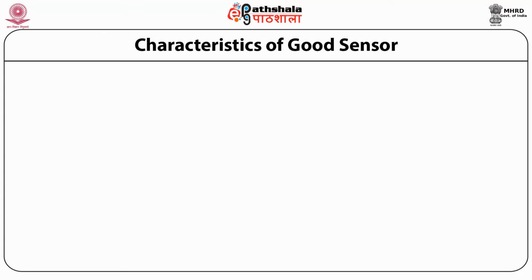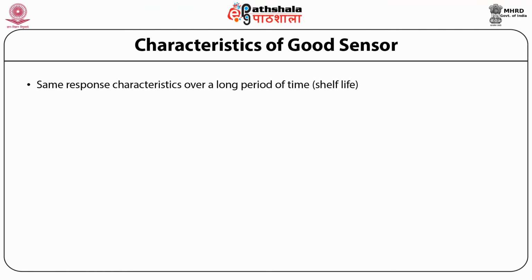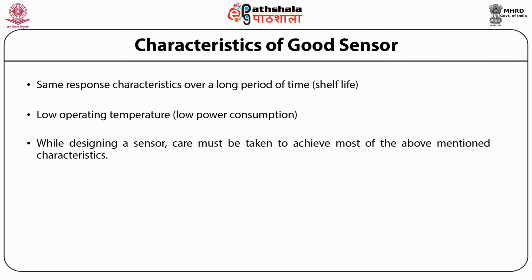Number 9, a good sensor should have same response characteristic over a long period of time. That is, a good sensor should have a high shelf life. And lastly, a good sensor should have a low operating temperature and low power consumption. So while designing a sensor, care must be taken to achieve most of the above mentioned characteristics.